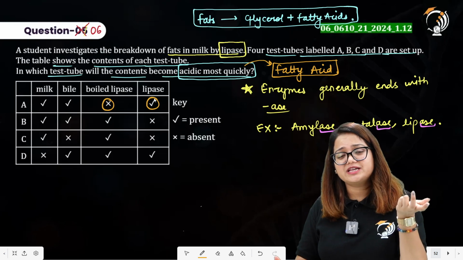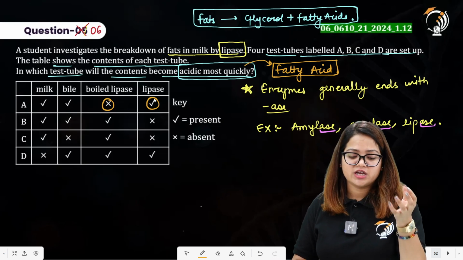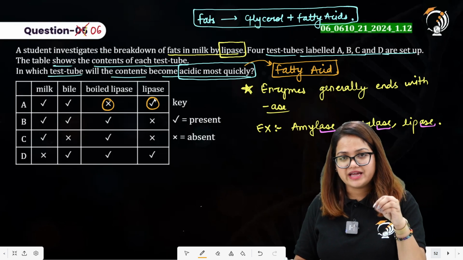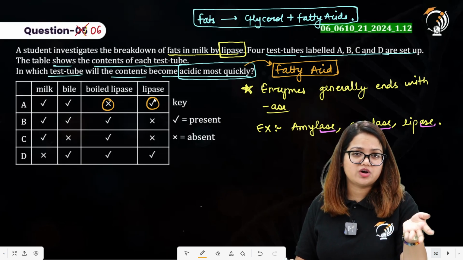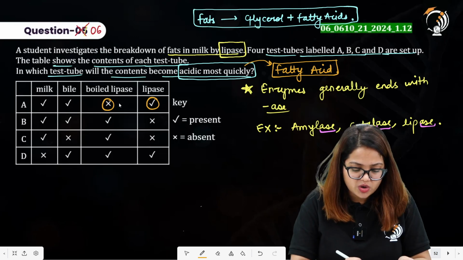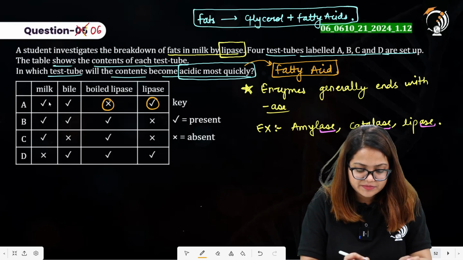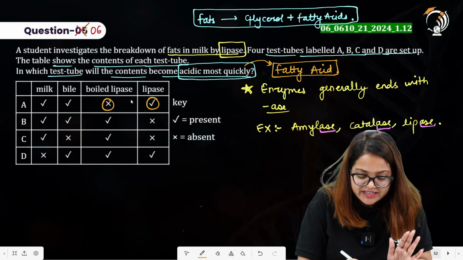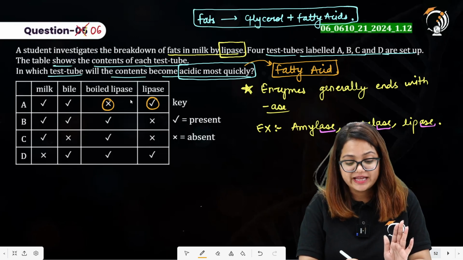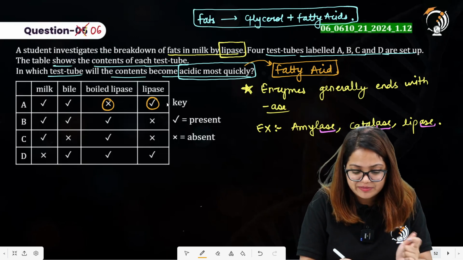The boiled lipase will not carry out the chemical reaction. So it does not matter whether it has the boiled lipase or not. Here milk is there, bile is there, boiled lipase is not present and lipase is there.